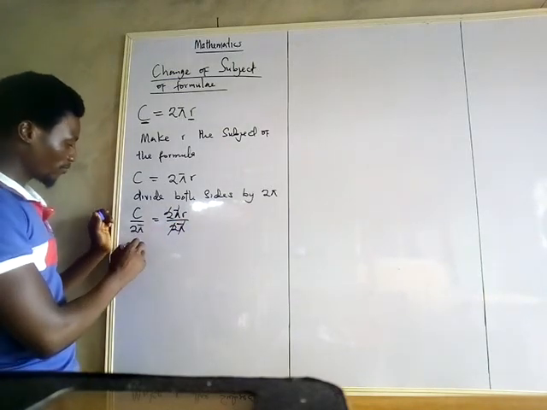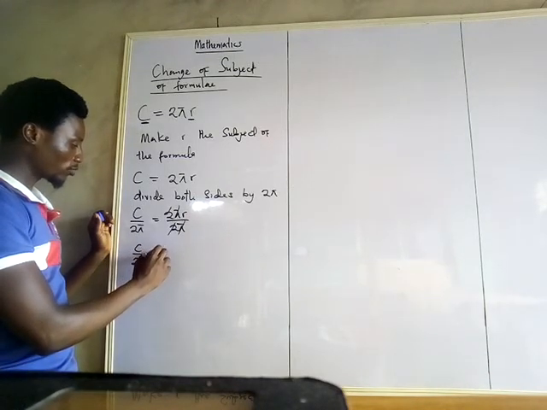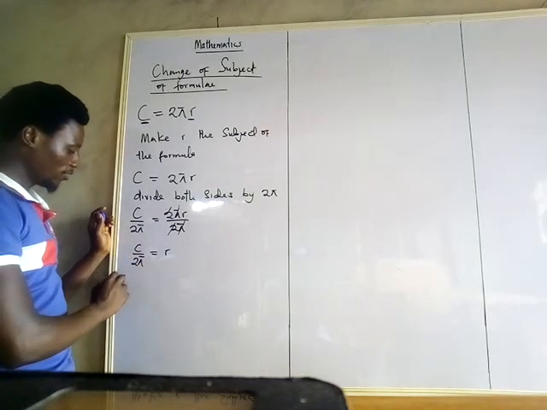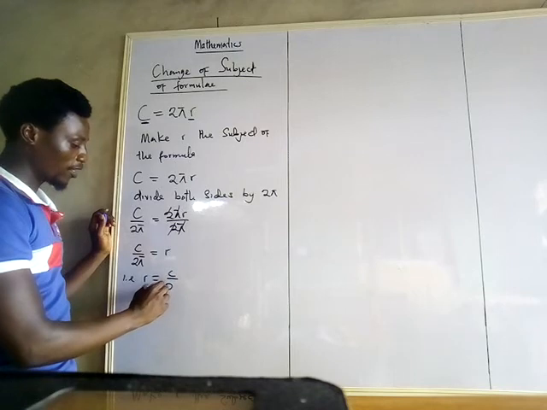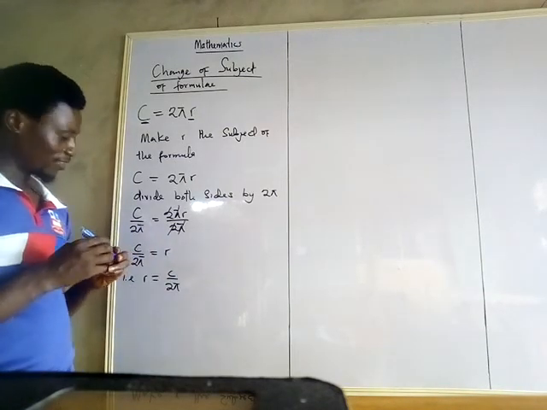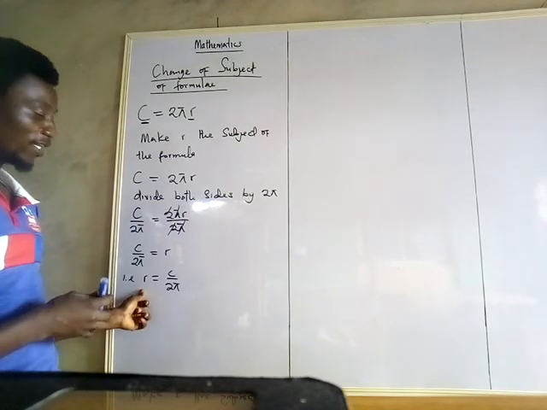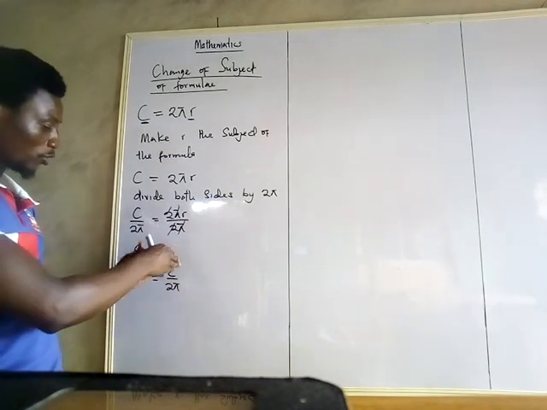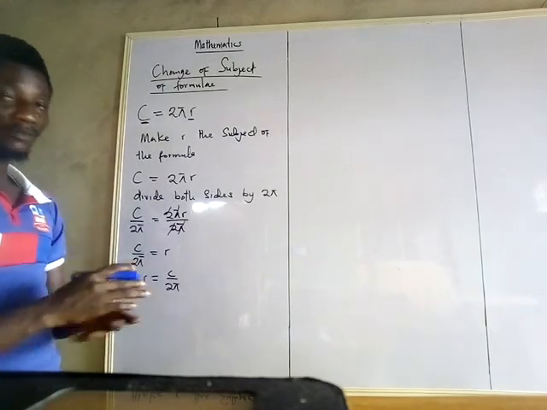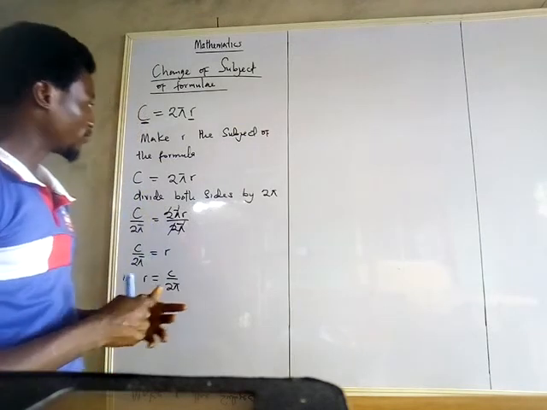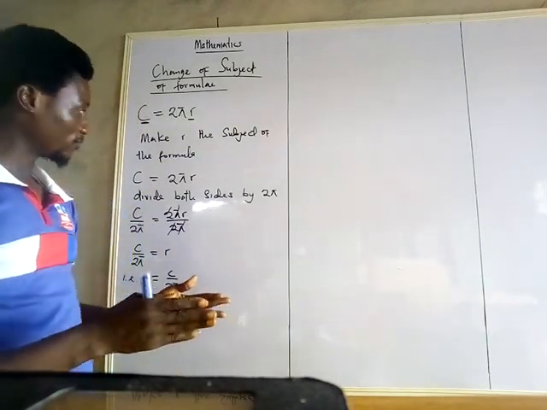We can rewrite C divided by 2 pi is equal to r, i.e. r equals C all over 2 pi. So we have our r standing alone now. That is to say, r is now dependent on C. So anytime you are asked to find the subject of the formula or to make a particular variable the subject of the formula, then it is very easy.